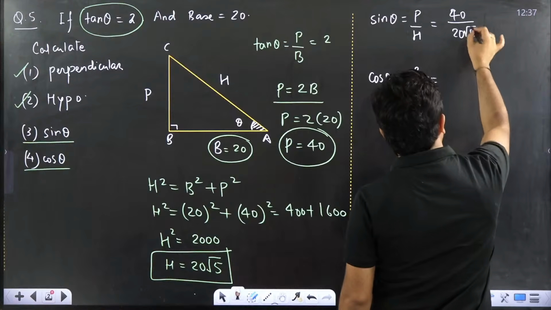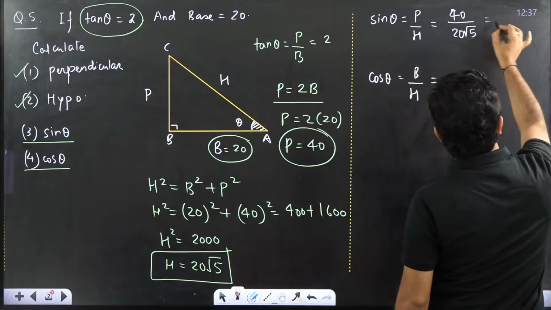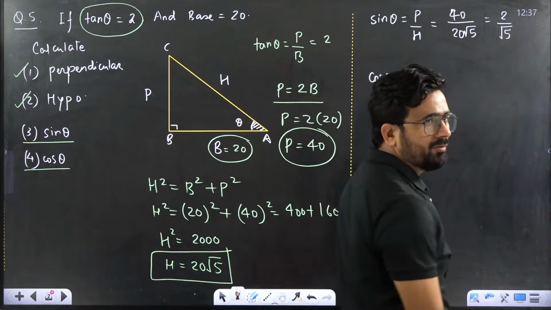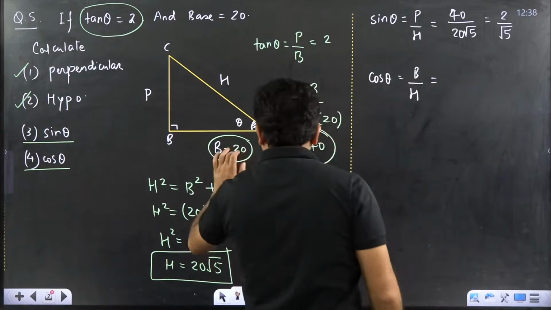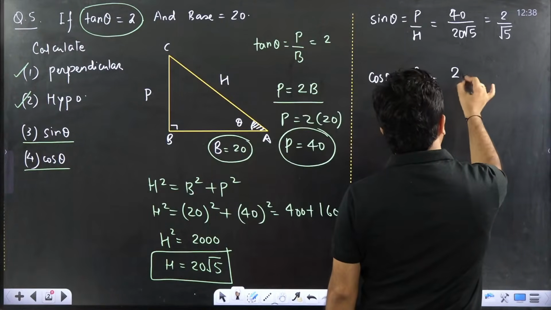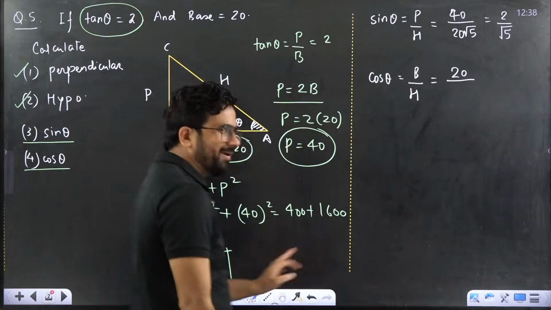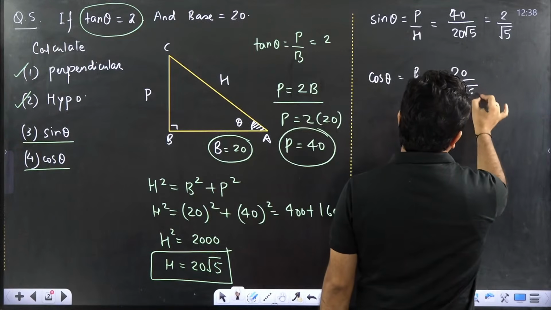If you want to solve further, you can divide by 20 above and below. What you will get? This would be 2 by root 5. That is very simple. Next is b by h. What is b? 20. Divide by, what is h? H is very simple. 20 root 5. It is 20 root 5.